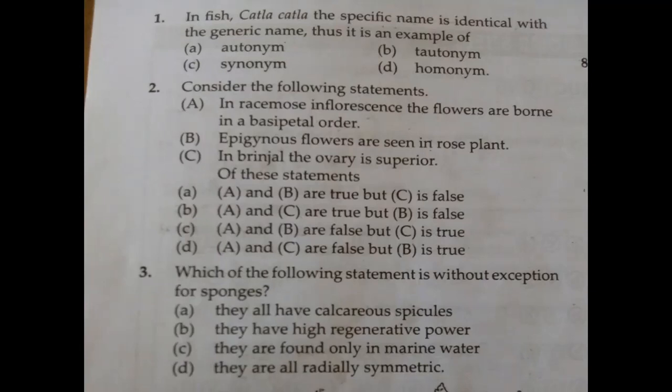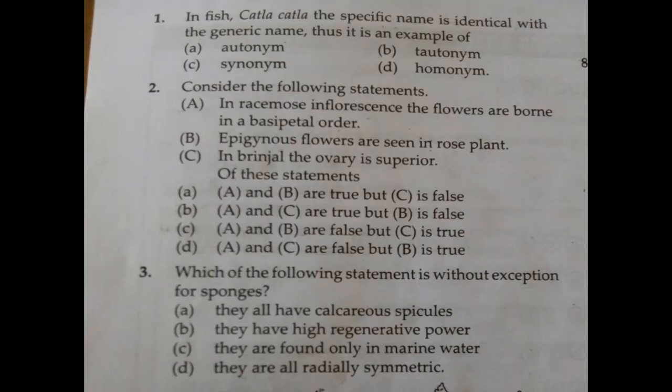Autonym means automatically created, like when people usually speak about some plants and then it becomes a practice. So Katla katla cannot be autonym, because it's a scientific name. The question mentions the specific name and generic name, which means it's a scientific name.